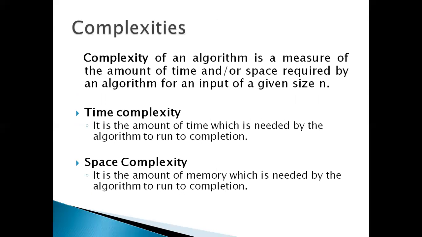Now, complexity. Algorithms have complexities. The complexity of an algorithm is a measure of the amount of time and/or space required by an algorithm for an input of a given size n. So we measure complexity in two terms, time complexity and space complexity of an algorithm. What is the time complexity? It is the amount of time which is needed by the algorithm to run to completion. Means how much time is required.